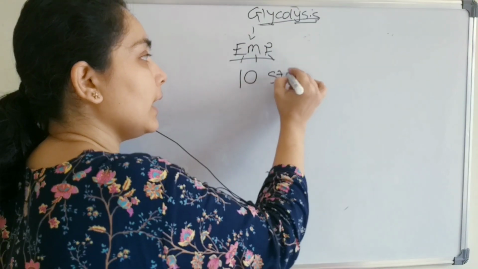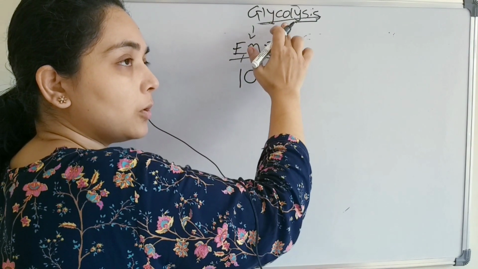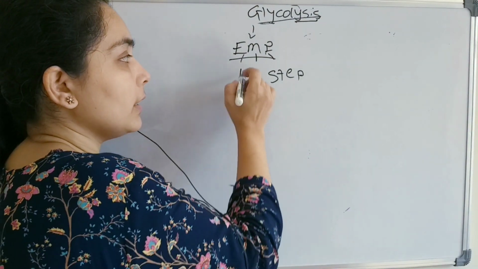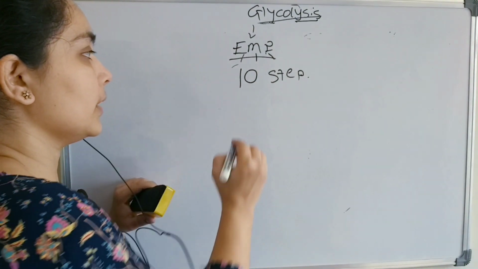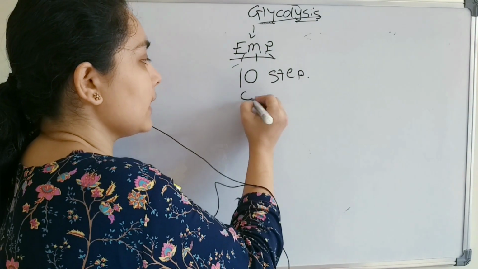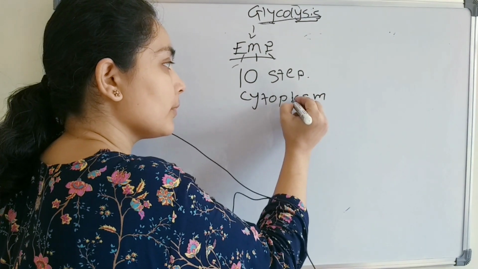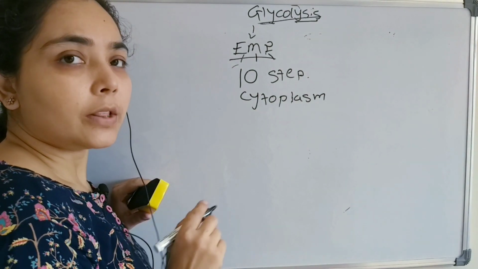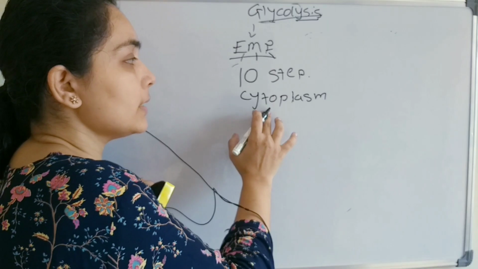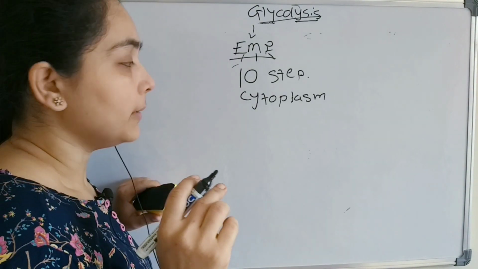Glycolysis has 10 enzymatic steps, right? Starting from glucose to convert into the 3-carbon compound pyruvate, it involves 10 steps. The site where glycolysis takes place is the cell cytoplasm, because all the enzymes required for glycolysis are present in the cytoplasm. So glycolysis is a cytoplasmic pathway.